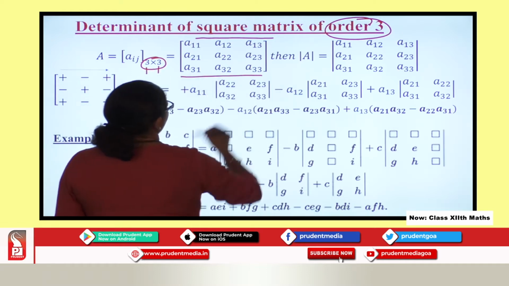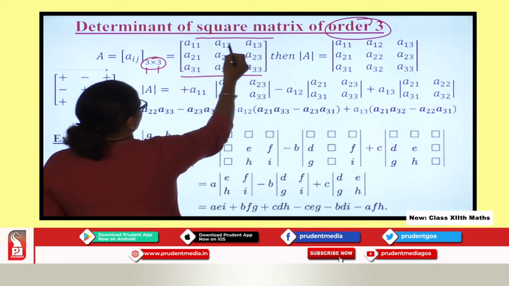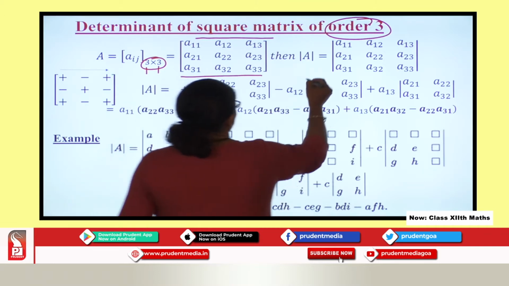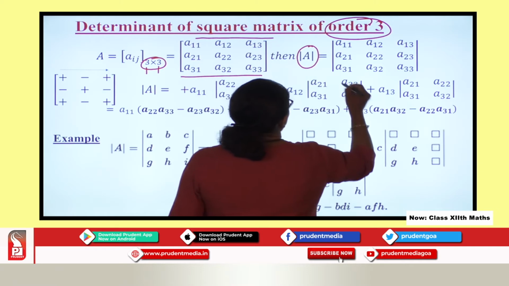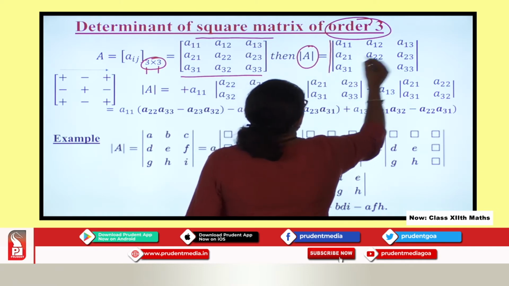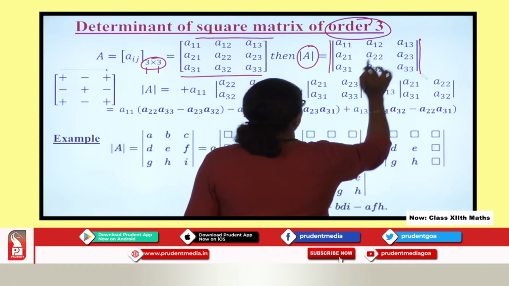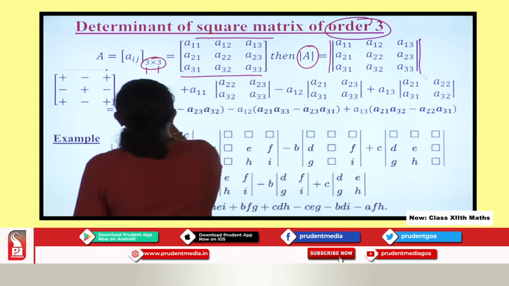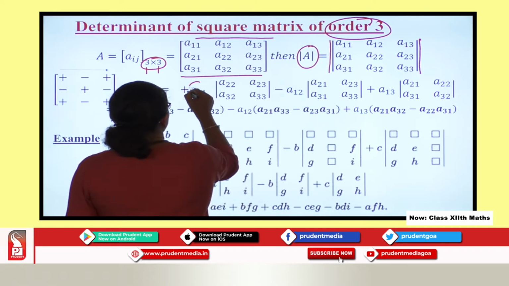Here I have elements, I am talking in general, so I am talking about A11, A12, A13, and now I am finding the determinant of this matrix A. So what I do, you can see, I am putting all elements under the modulus sign.